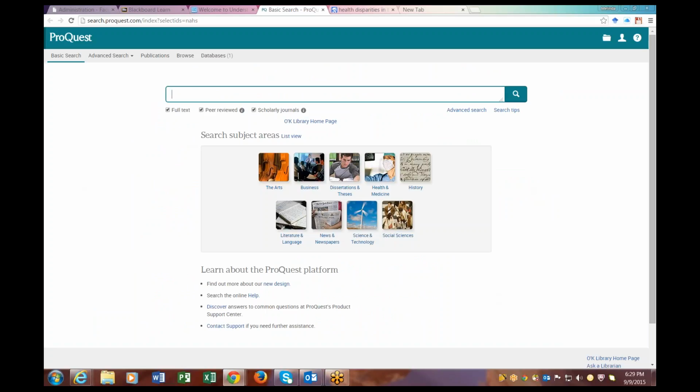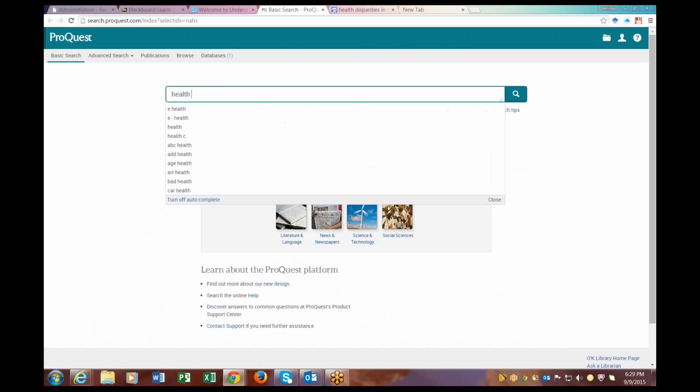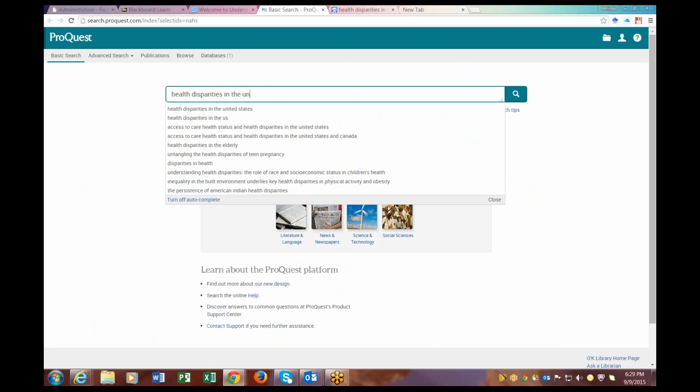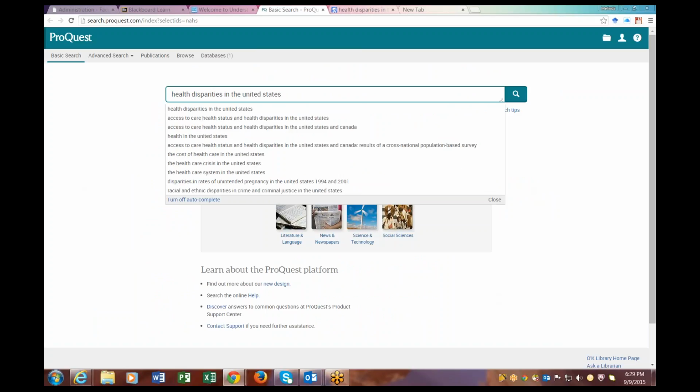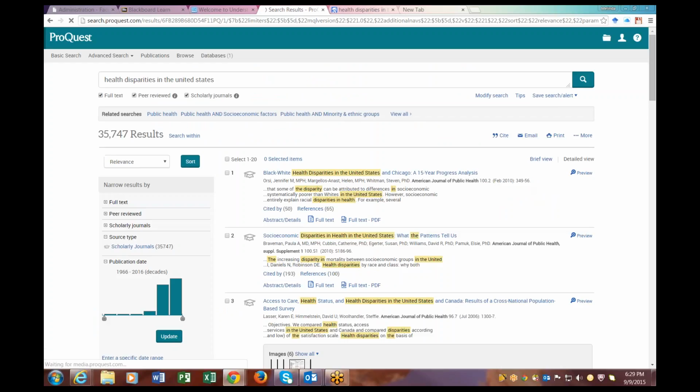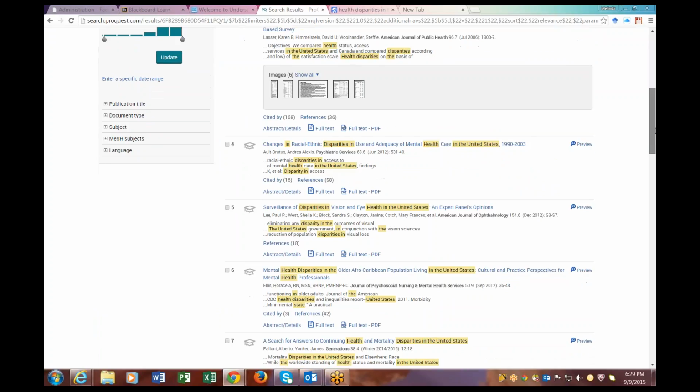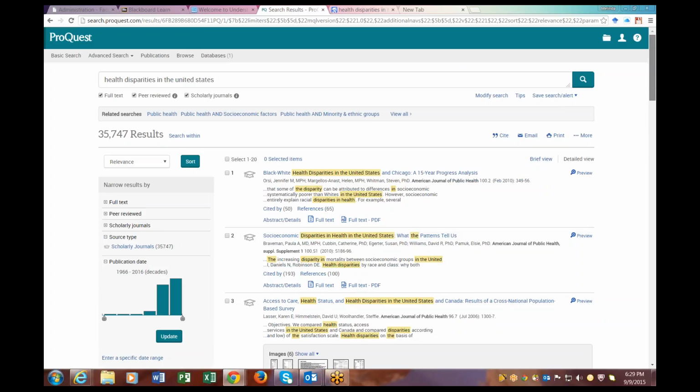Oh, God, I've got to type it in again. Hold on. All right, so this is my topic, health disparities in the United States. I want you to take a look at this because as you can see, this database, the infrastructure is just a little different than the other. So now let's start shrinking some of these searches. Let me show you what that looks like.